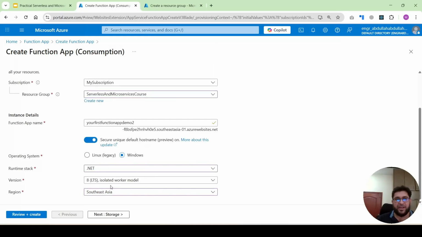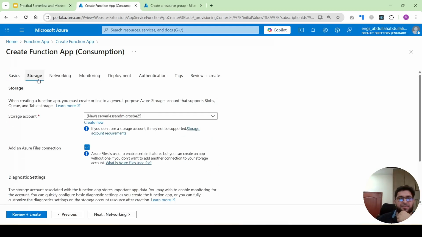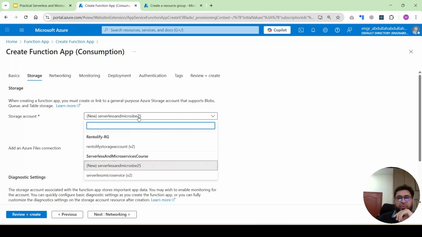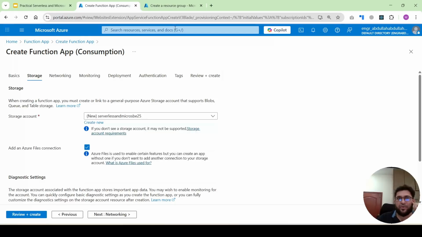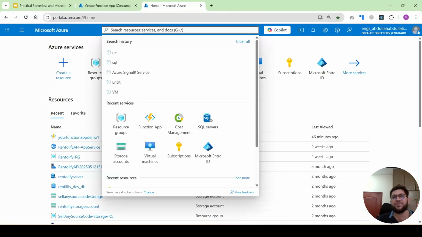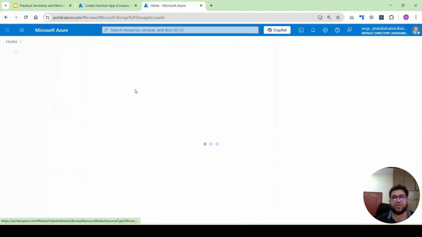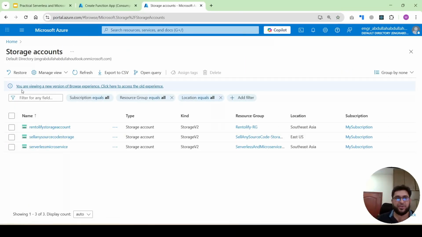Okay, so next is the storage. You can see here, the basic one is completed. Azure Functions need a storage account by default. If you don't have any storage account, then you will create one. If you are new to Azure Functions, how will you create an Azure storage account? You will search Azure storage, storage accounts. You can see here storage accounts. You will click on create.